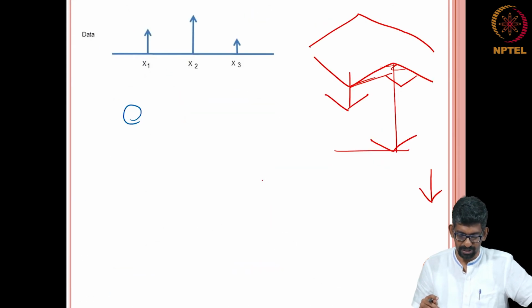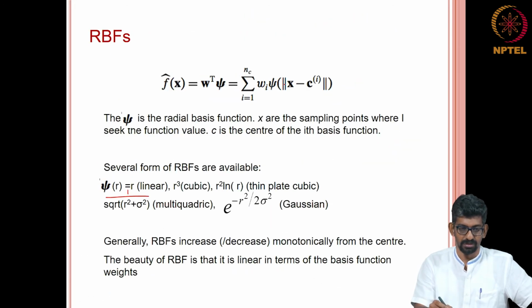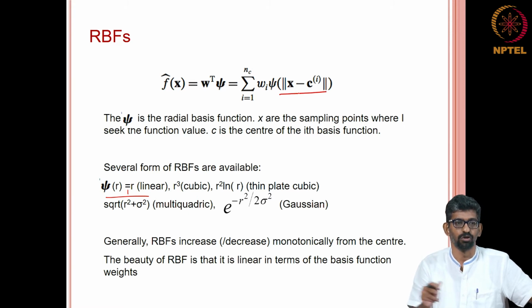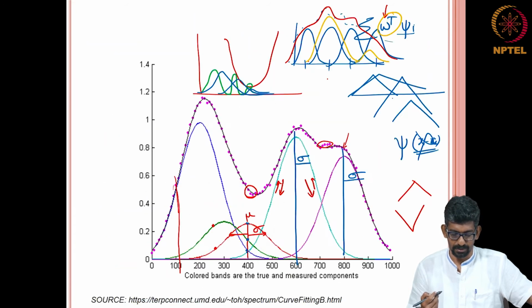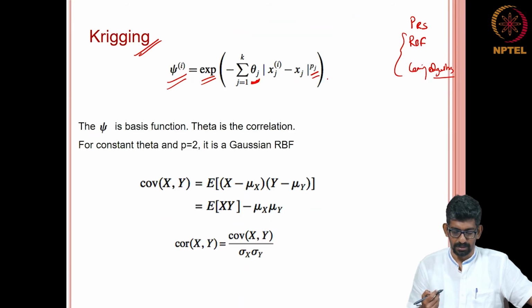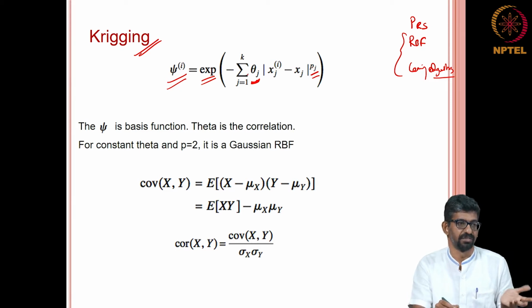Sorry, going back and forth, this one I did not explicitly say: it is not the distance, meaning it is a Euclidean distance, squared distance, L2 norm. When I put these two things, it is an L2 norm. It is a squared distance. If I make this p equal to 2 and I fix this theta, then it is nothing but your RBF.